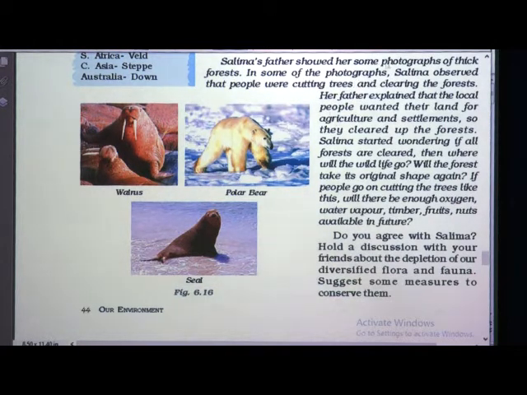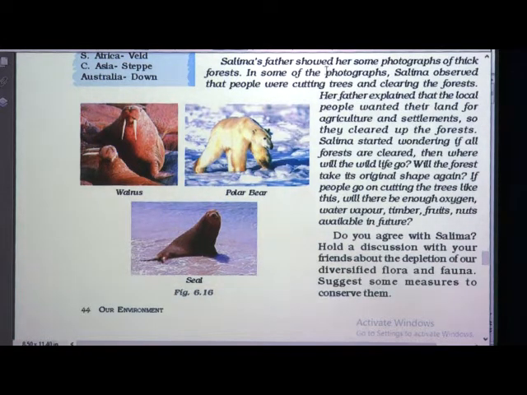Now, Salima's father showed her some photographs of thick forests. In some of the photographs, Salima observed that people were cutting trees and clearing the forests. Her father explained that the local people wanted their land for agriculture and settlements. So, they cleared up the forests.